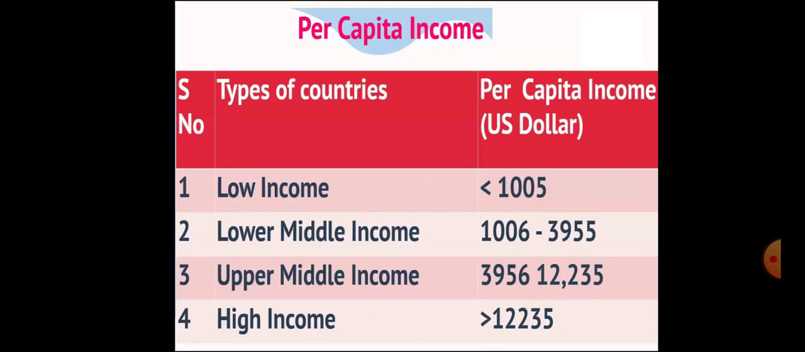You see here this table. According to the World Bank report, countries are classified by income as below, 2017 to 2018. Types of country and per capita income in US dollars. Low income: less than 1005. Lower middle income: 1006 to 3955. Upper middle income: 3956 to 12,235. High income: greater than 12,235.